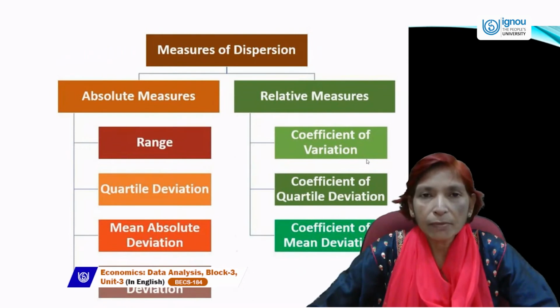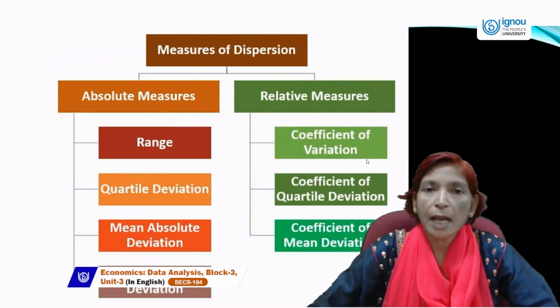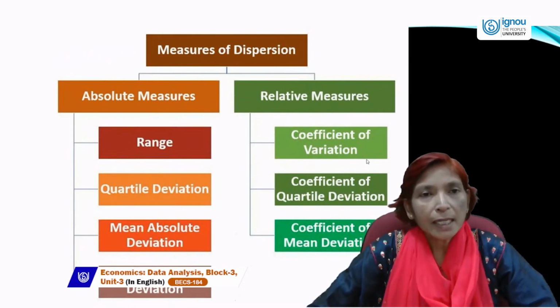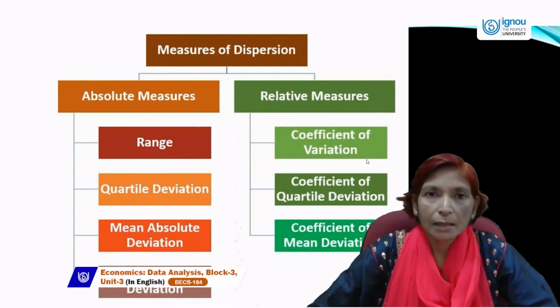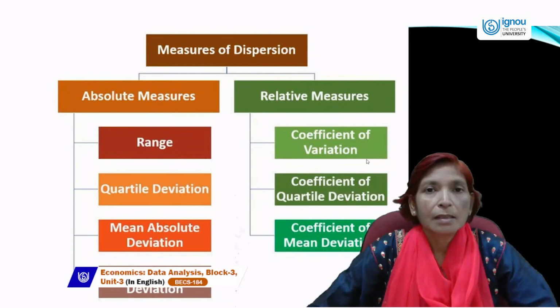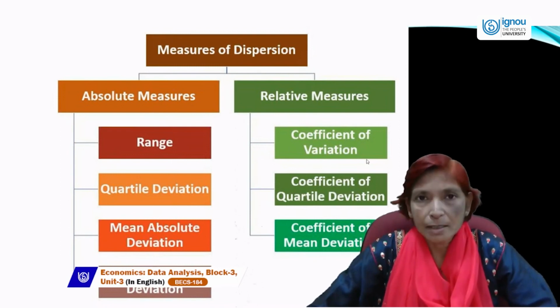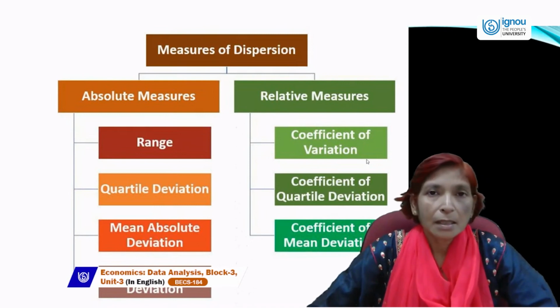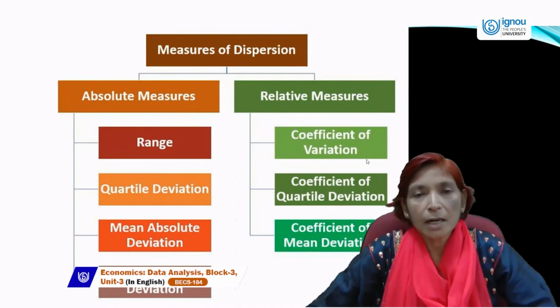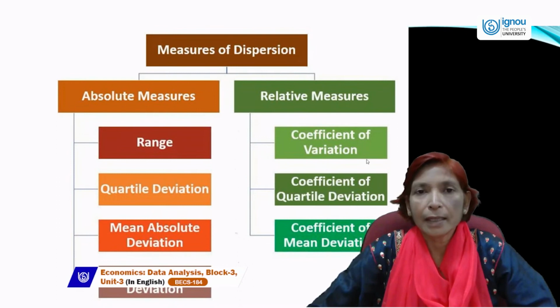Quartile means n by 4 and median means n by 2. When any series is divided into two parts, that is median. When any series is divided into four parts, that is quartile. When any series is divided into 10 parts, that is called decile.